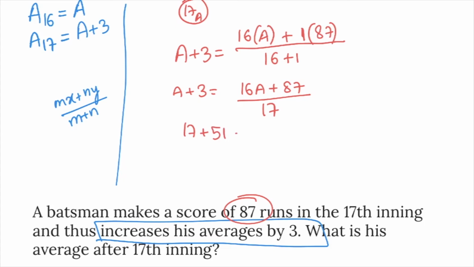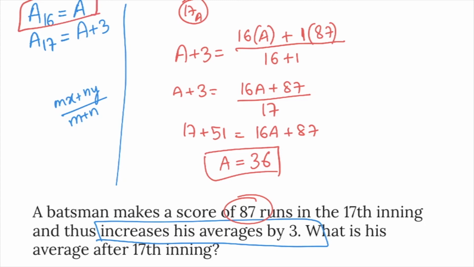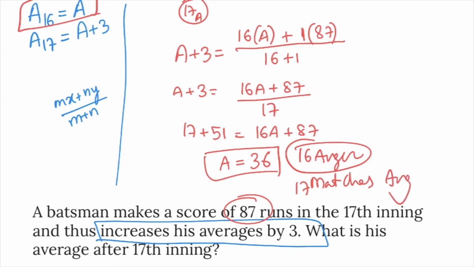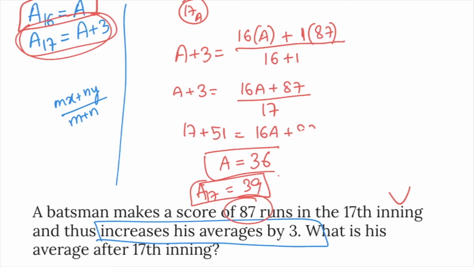17A plus 51 is equal to 16A plus 87. So A is equal to 36. His average up to 16 matches is A, that is 36. And average for 17 matches is A plus 3, that is 39. So answer is 39. If the 16 matches average is asked, it is 36. If the 17 matches average is asked, that is 39. For this problem, answer is 39.